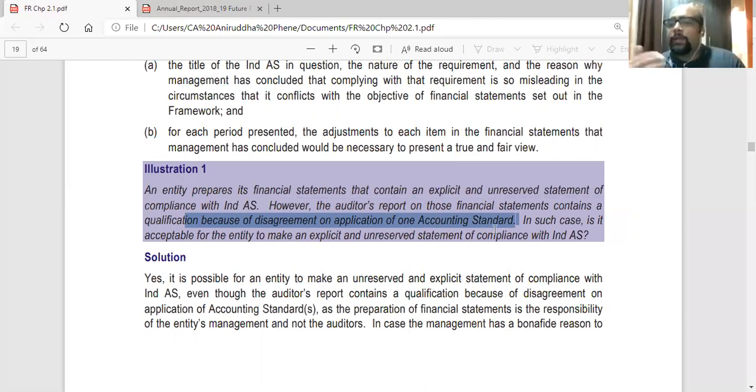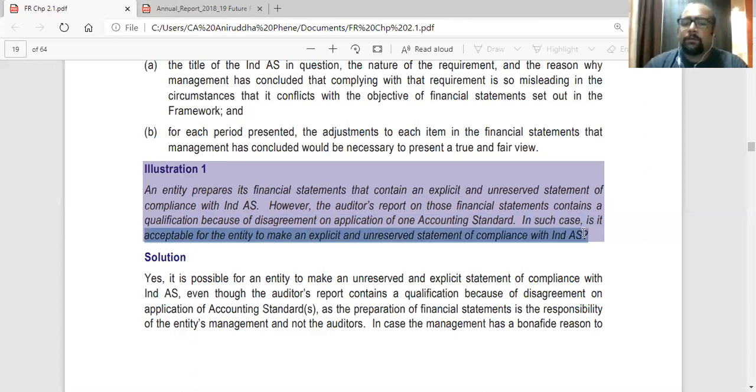So the auditor disagrees. He says that one of the Ind AS you have not complied with. The auditor differs in his opinion. He makes a qualification. In such a case, is it acceptable for the entity to make an explicit and unreserved statement of compliance with Ind AS? So the question is that the management had prepared the financial statements in which, in the notes, they had given that we have complied with Ind AS. Now the auditor on auditing says that you have not complied with one Ind AS. Now the question is, is it acceptable on the part of management that they have given this statement?